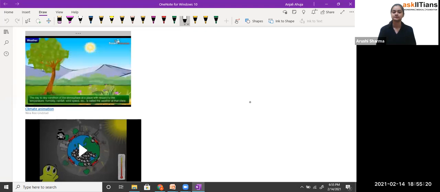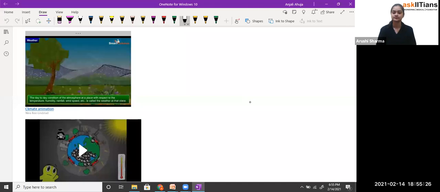The day-to-day condition of the atmosphere at a place with respect to the temperature, humidity, rainfall, wind speed, etc. is called the weather at that place.